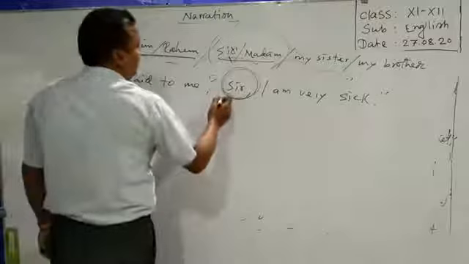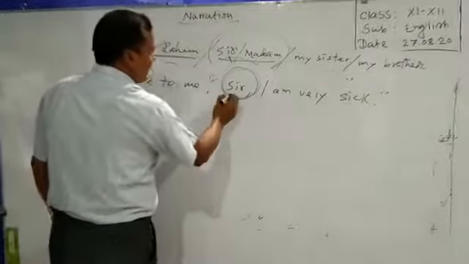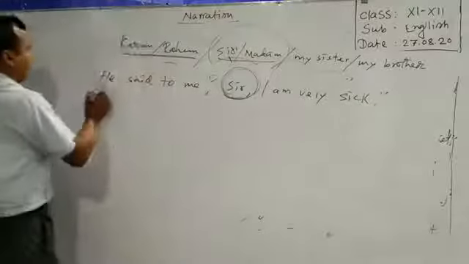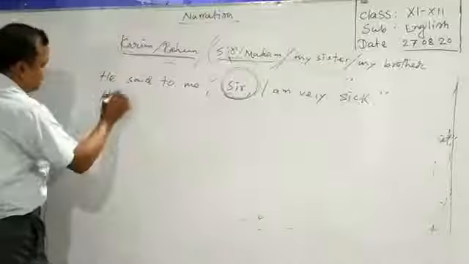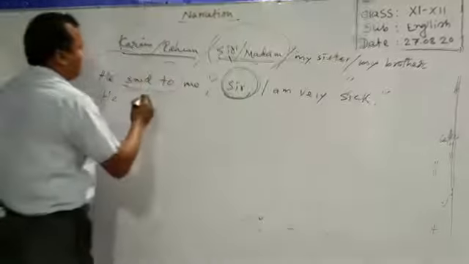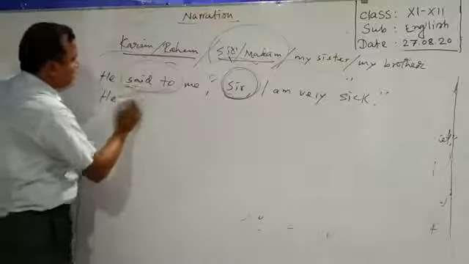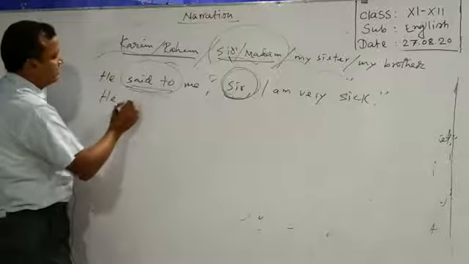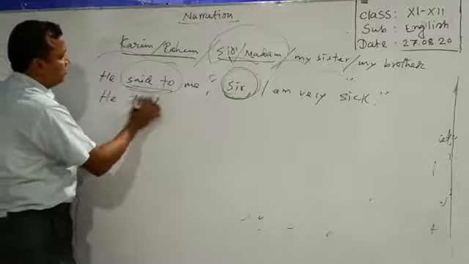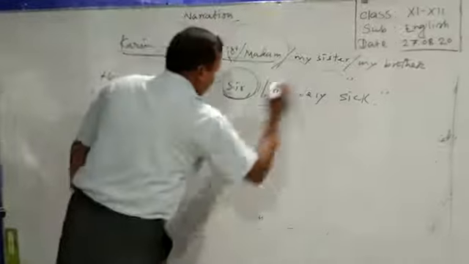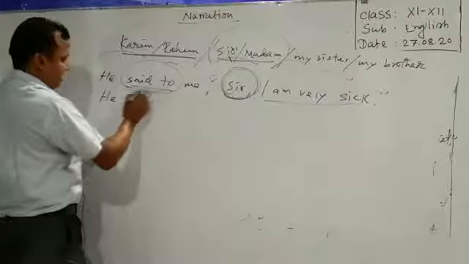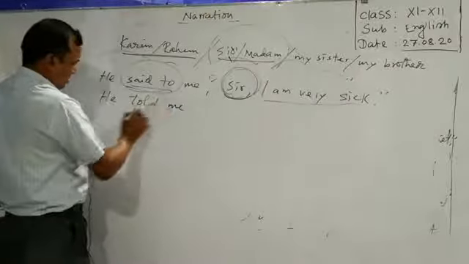So what you have to do to face sir? At first we will use the speaker he. Instead of this said to, we have to use told, as this is an assertive sentence. Told me.